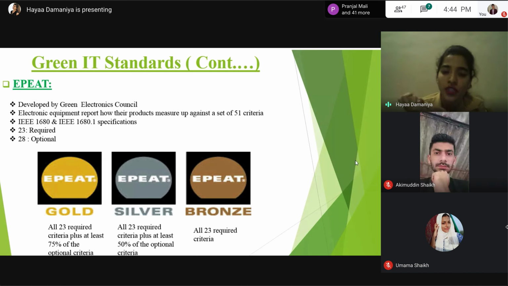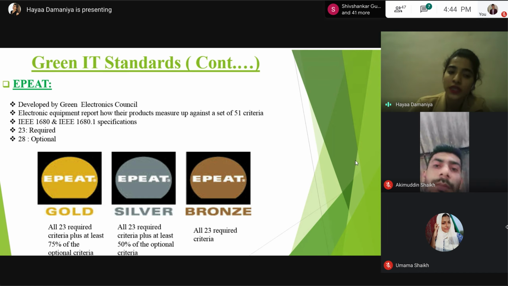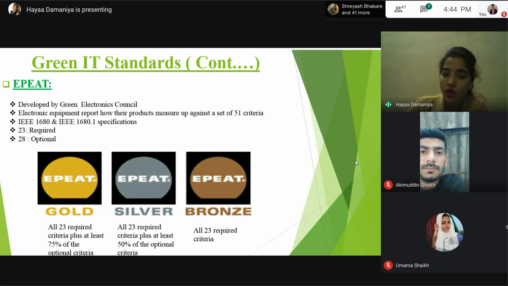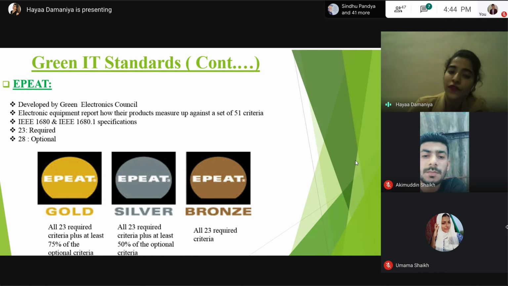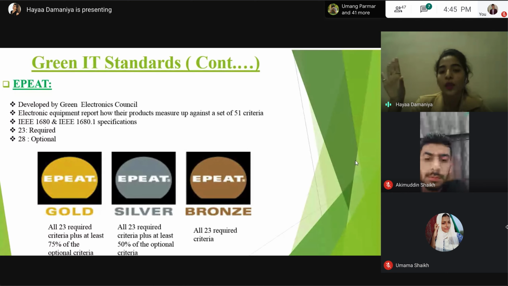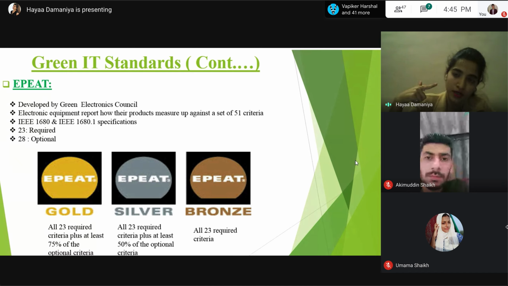EPEAT provides its certification based on three types of medals: gold, silver, and bronze. If a product matches all 23 required criteria plus at least 75% of the optional criteria, then that product will be EPEAT Gold registered. If the product matches all 23 required criteria plus at least 50% of the optional criteria, then the product is EPEAT Silver registered. And if the product matches just the 23 required criteria, then the product will be EPEAT Bronze registered. Your Dell Latitude E6400 is EPEAT Gold registered.